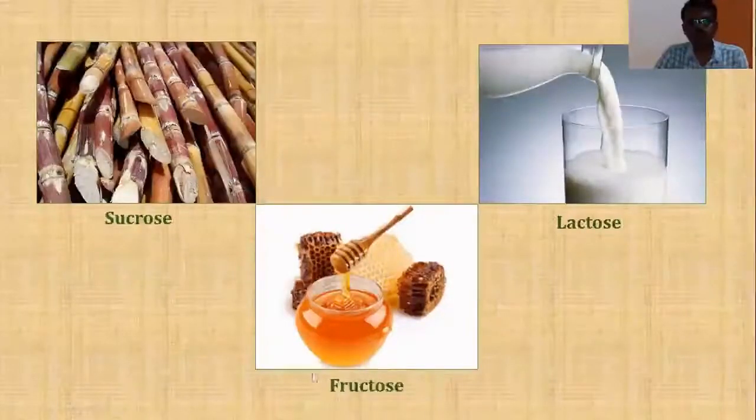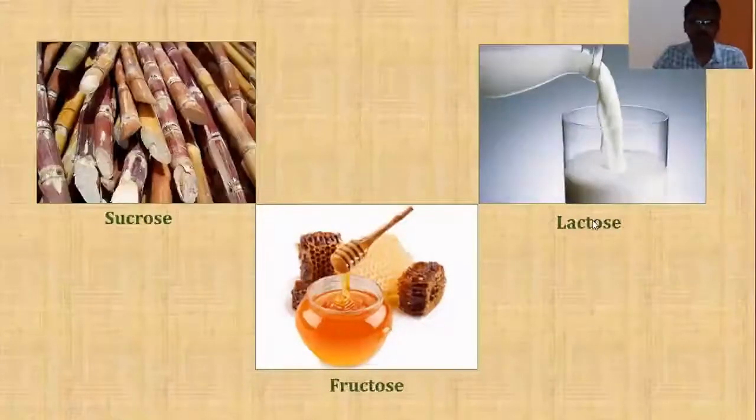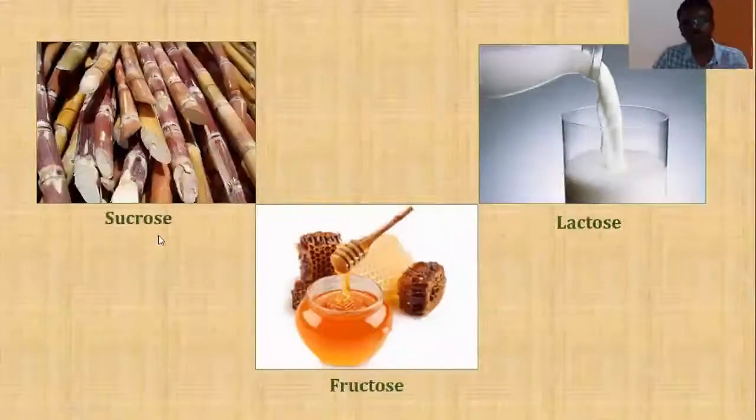Now, students have considered three important examples which are all very familiar in our day-to-day life. Sucrose, lactose, fructose. Correct? Now, these three carbohydrates or many other carbohydrates belonging to this particular group will share a common feature. All of them are going to have sweet taste.